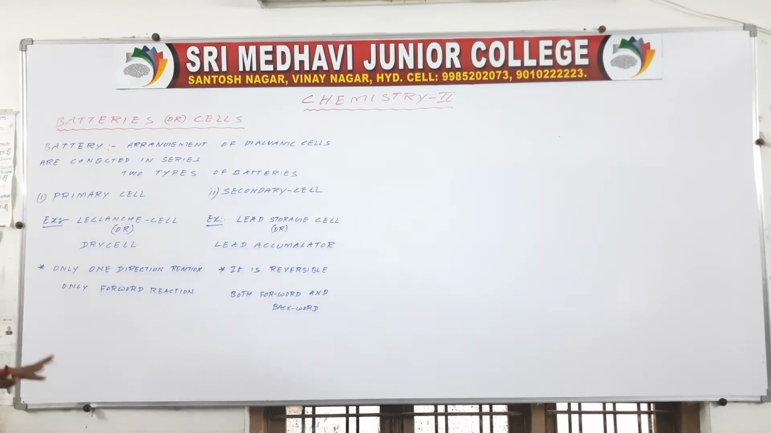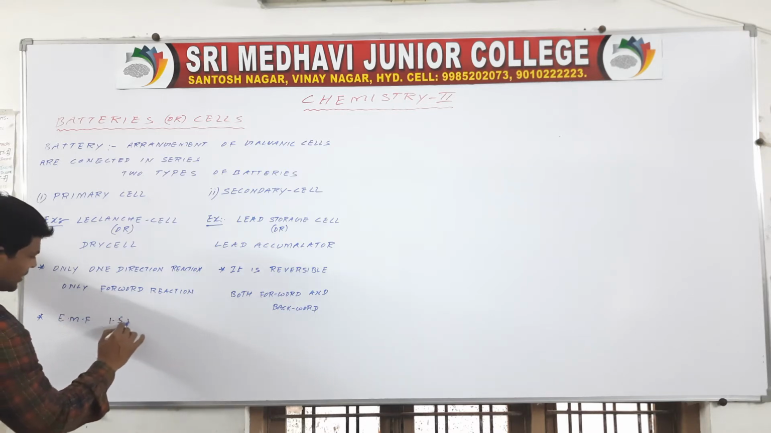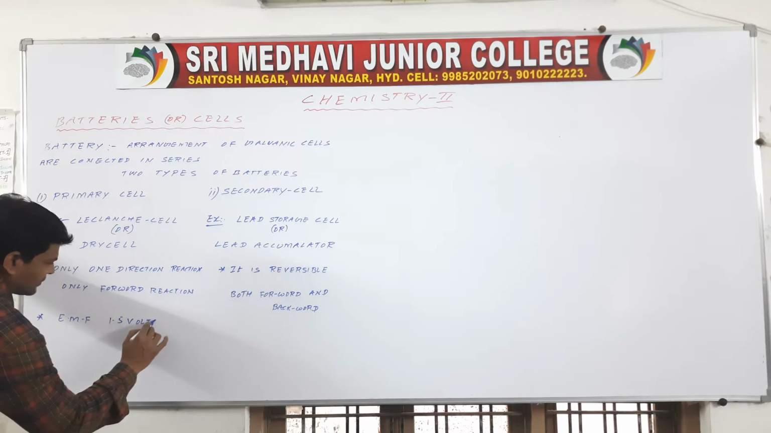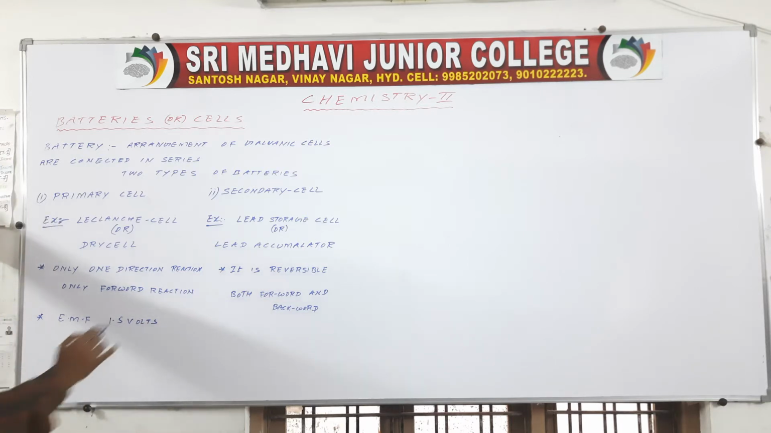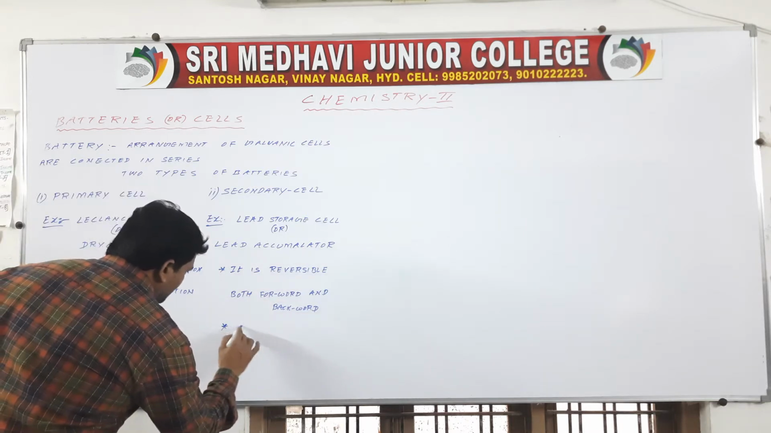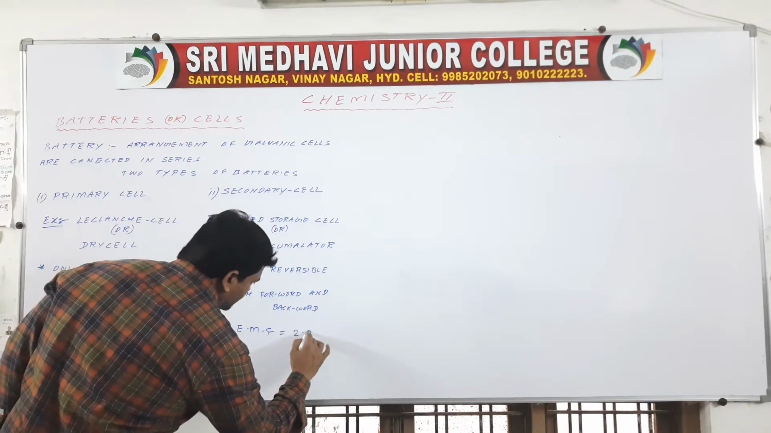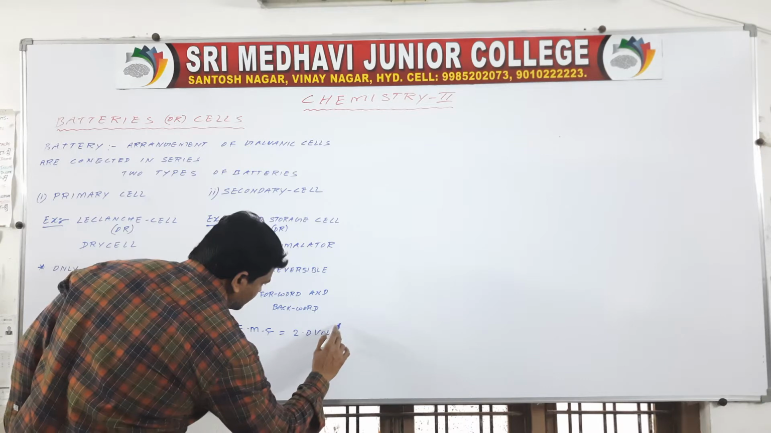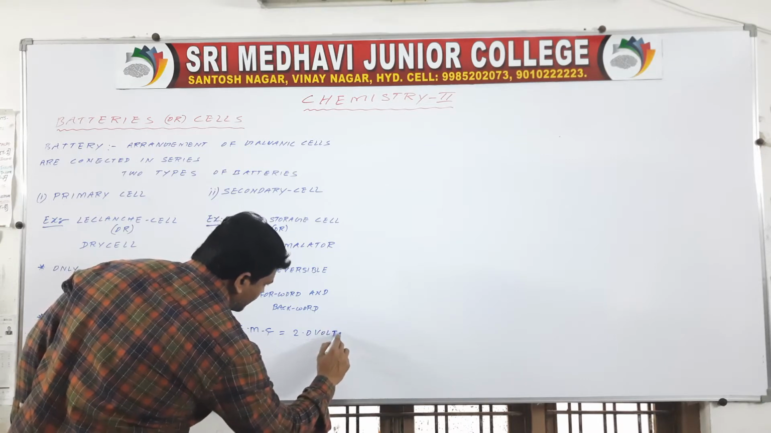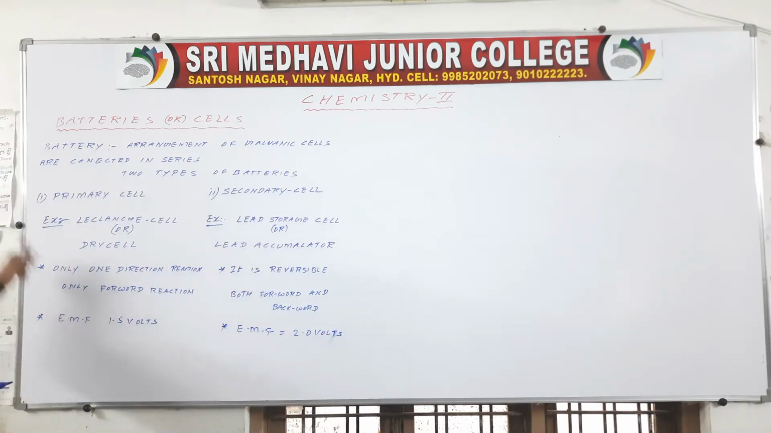Okay, so it produces EMF. The primary cell EMF is 1.5 volts. The secondary cell produces EMF equal to 2.0 volts.